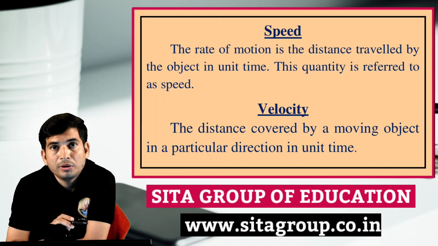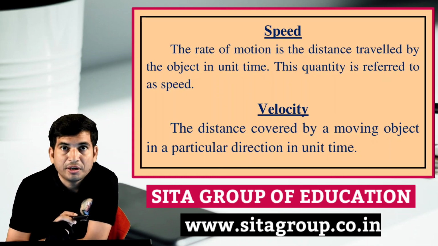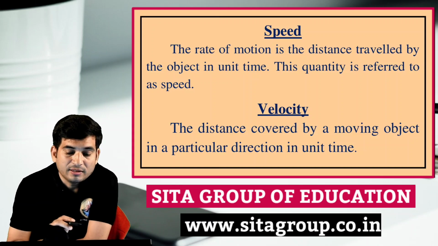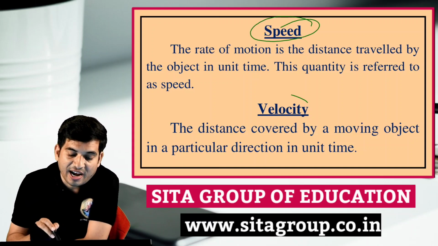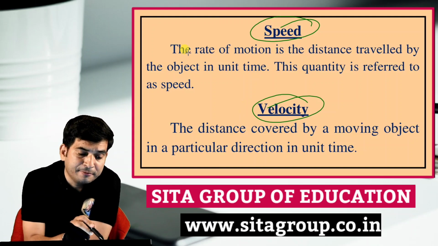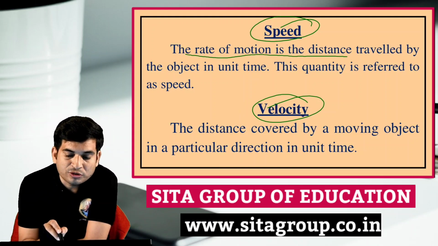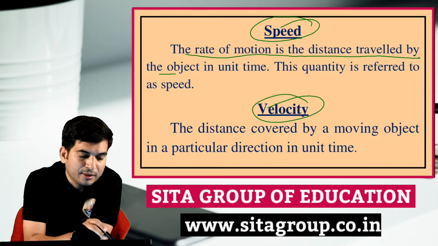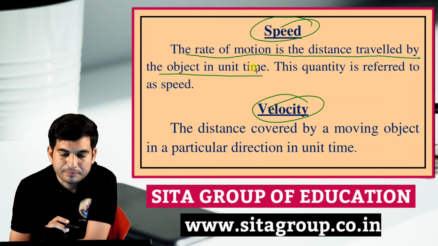Now we will talk about another important component of this chapter, that is the speed and velocity. We will talk about the speed. The rate of motion is the distance travelled by the object in unit time.